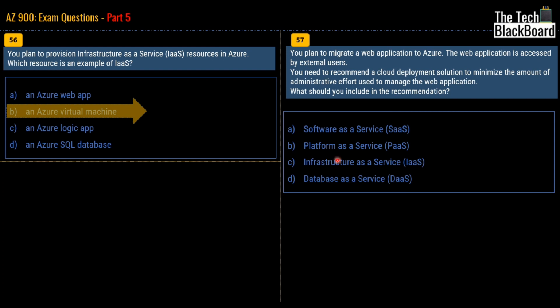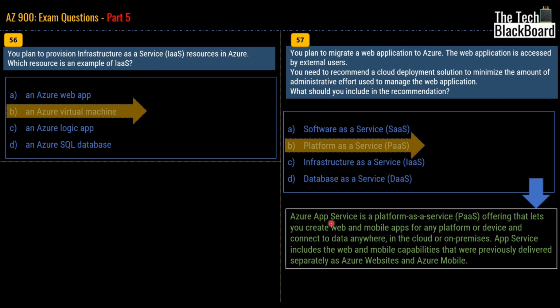The correct answer for question number 57 is platform as a service, because web applications in Azure are deployed in app services. Let me tell you more about app services. Azure App Services is a platform as a service offering that lets you create web and mobile apps from any platform or device and connect to data anywhere, in cloud or on premise.